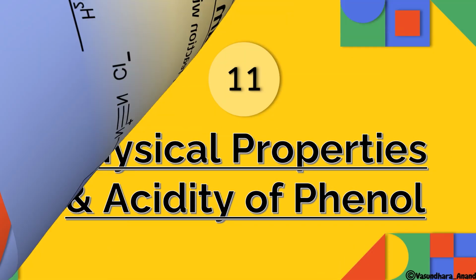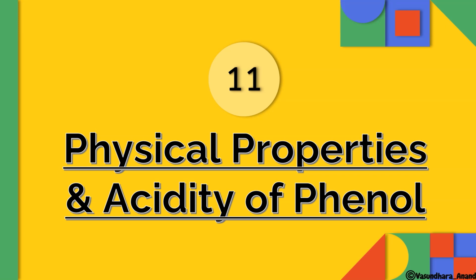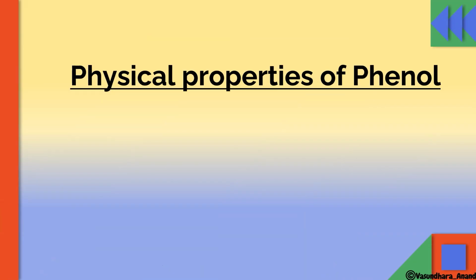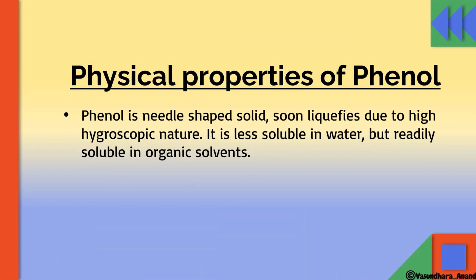Now physical properties and acidity of phenol. Physical properties of phenol: phenol is a needle-shaped solid that soon liquefies due to its hygroscopic nature. It is less soluble in water but readily soluble in organic solvents. Why is it less soluble? Because the lone pair of electrons is resonance stabilized, so it is not free for making hydrogen bonds, and that's why it is less soluble. But being organic, it will dissolve in organic solvents.